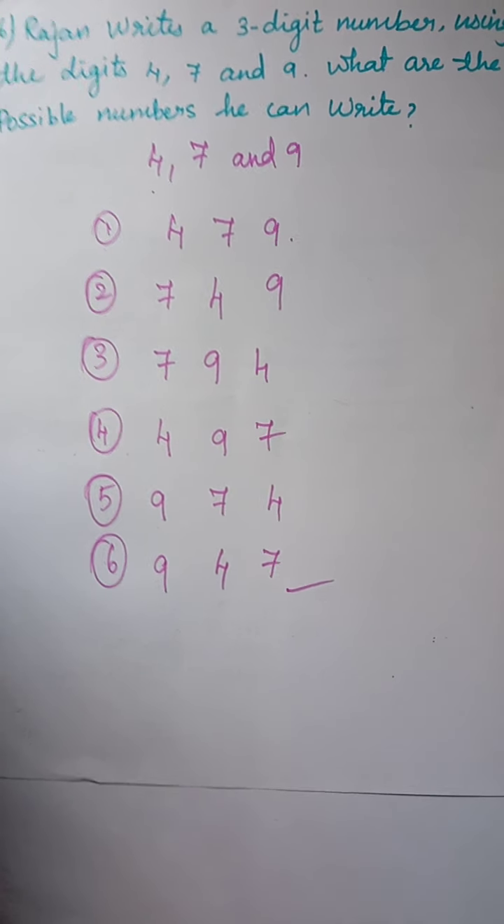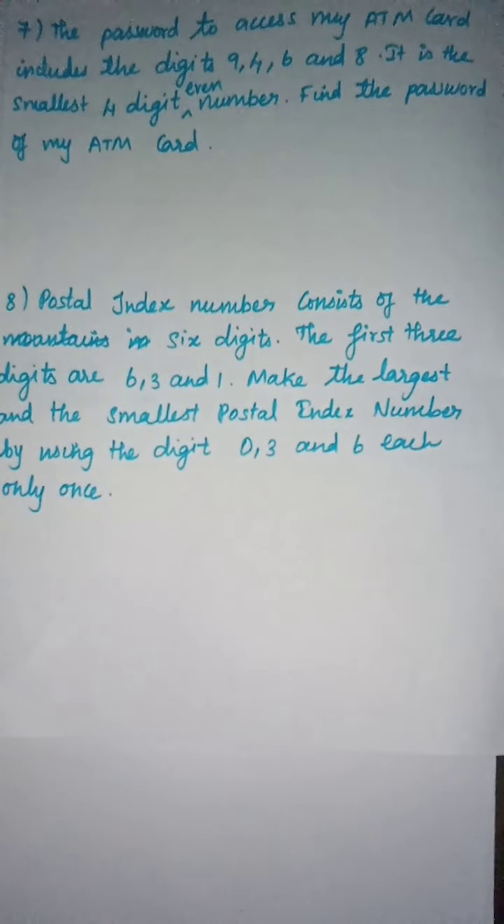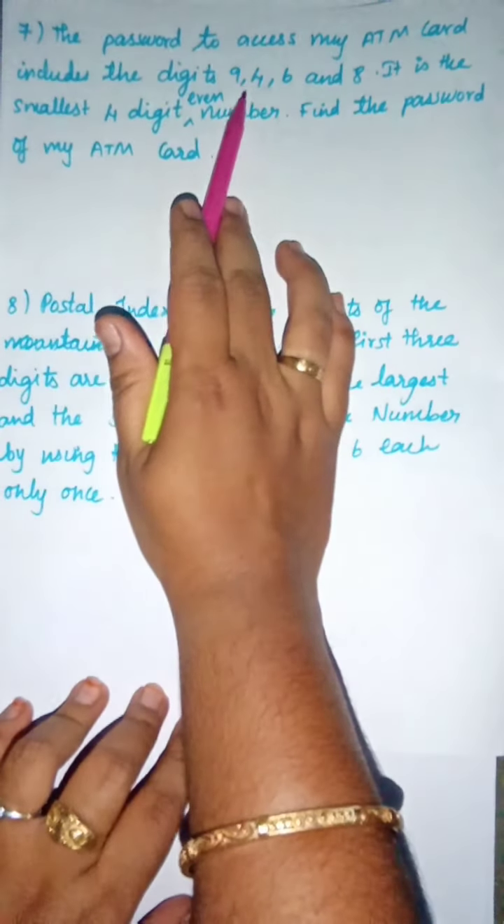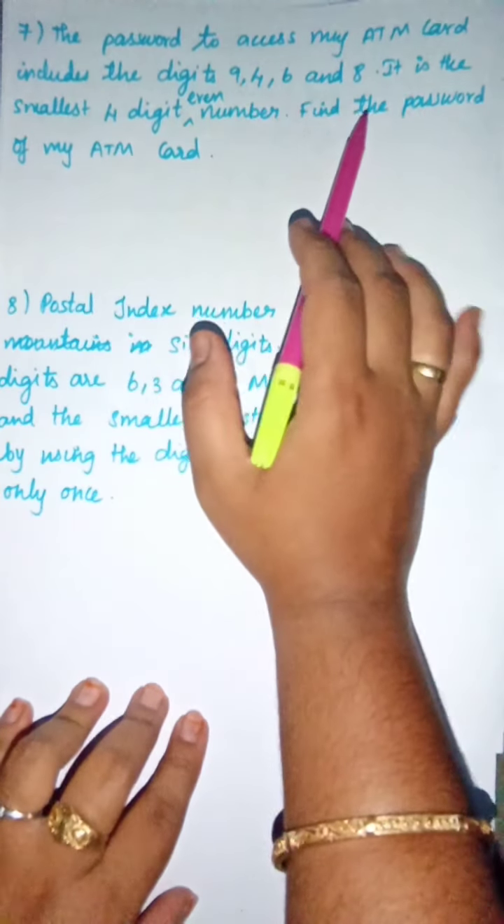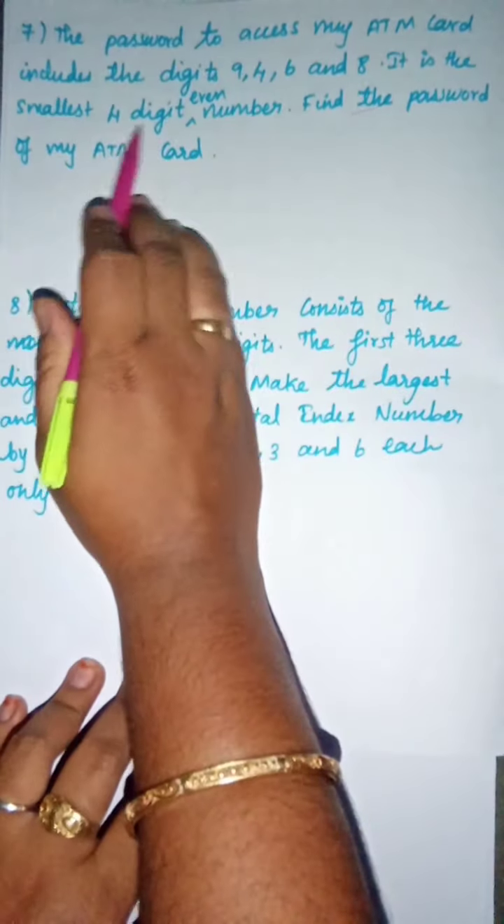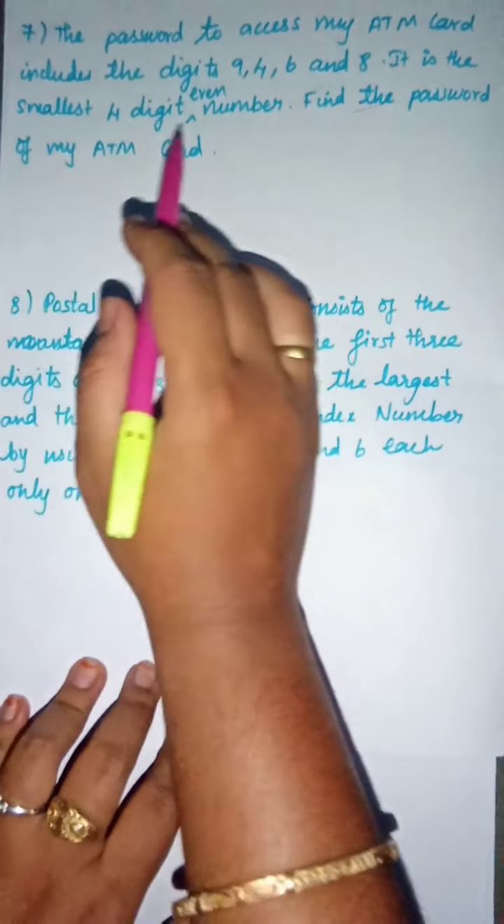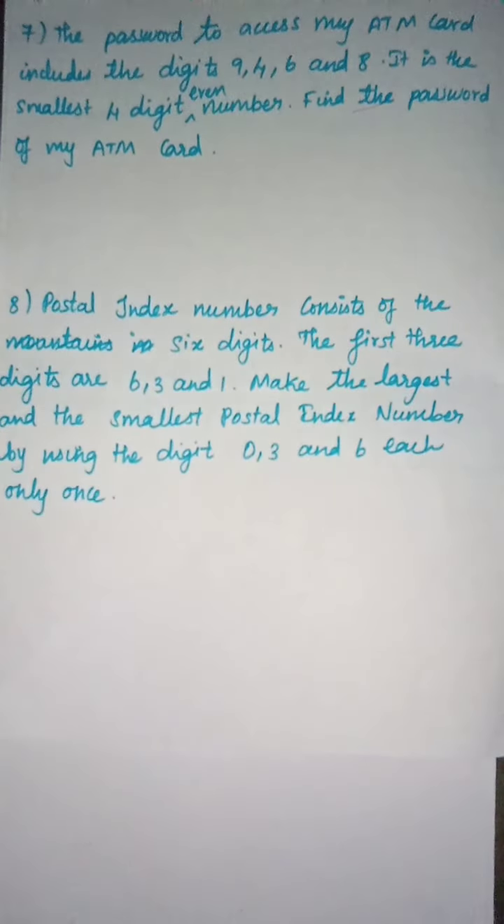Okay, what they have given is the password to access my ATM card includes the digits 9, 4, 6 and 8. It is the smallest 4-digit even number. Find the password of my ATM card. I think you all went for ATM swiping mission with your father or with anybody. So in that they will ask a pin. Yes, pin code. Yes, you will all know that.